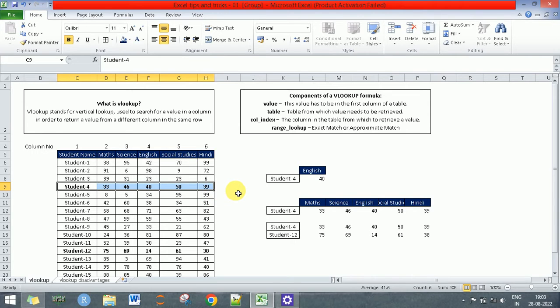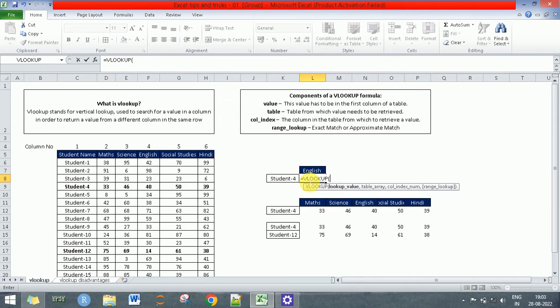We will look more into it when we apply the formulas here and see how the results come up. So let's start by looking at the VLOOKUP function. If you type =VLOOKUP on your desktops and press Tab, you get to see the structure of this formula. It is composed of four components.